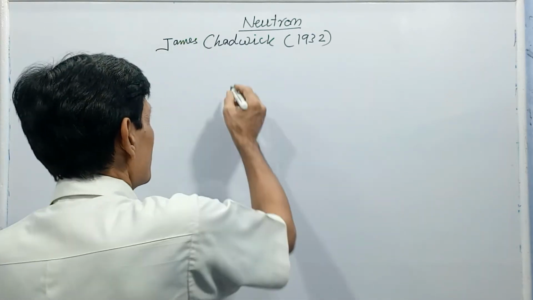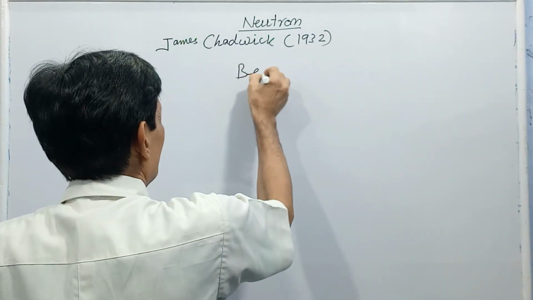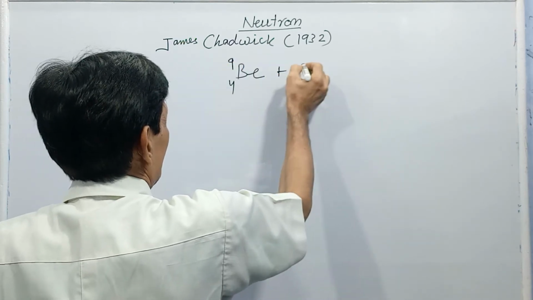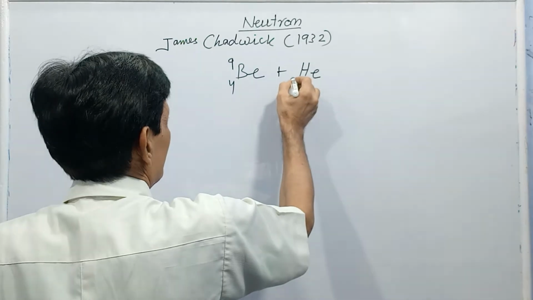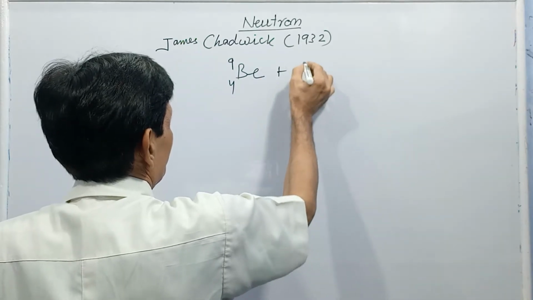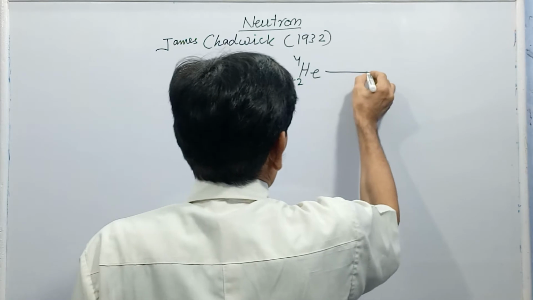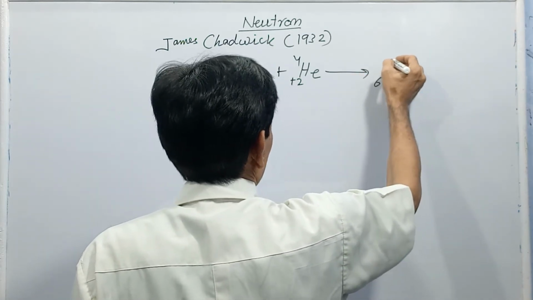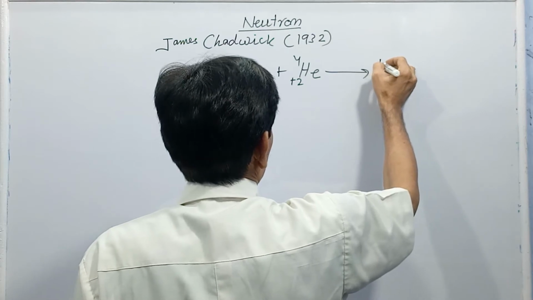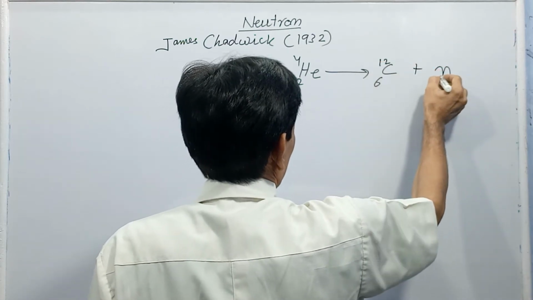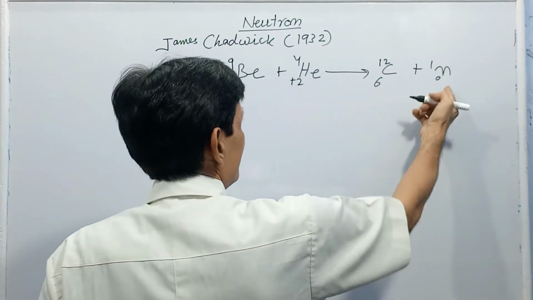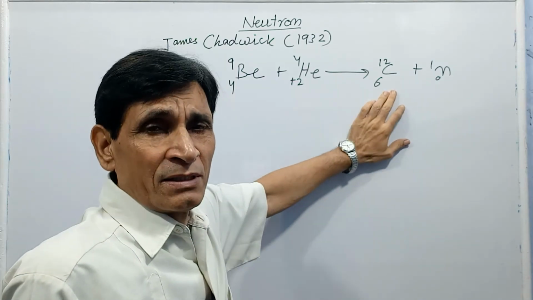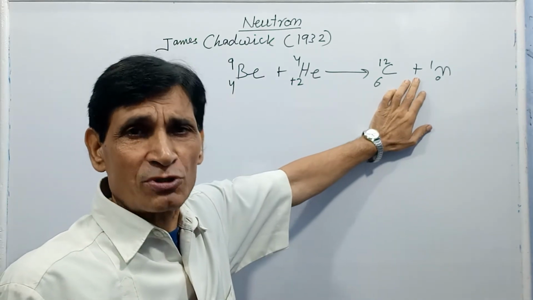The equation was like that. Beryllium, atomic number 4, mass number 9. When helium particle was bombarded, then there was formation of carbon and a neutral particle, neutron. This is called neutron. This equation is related to the discovery of neutron.